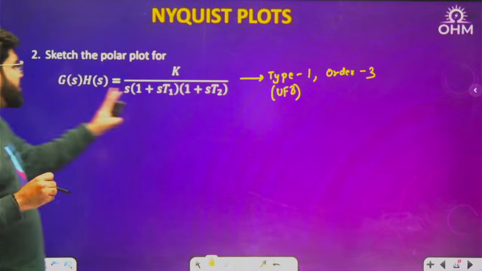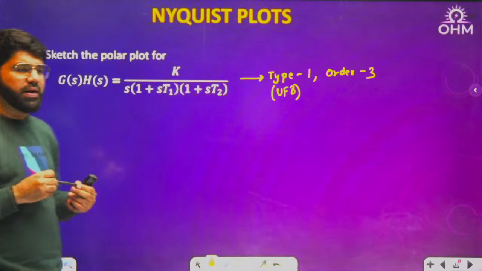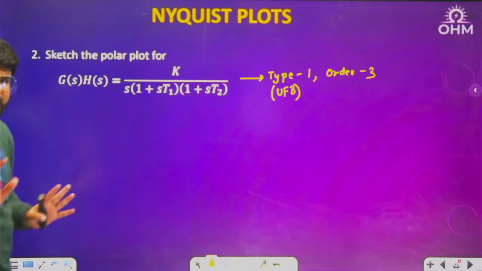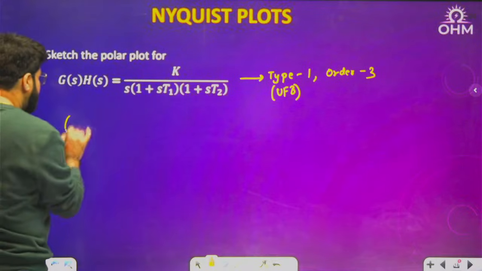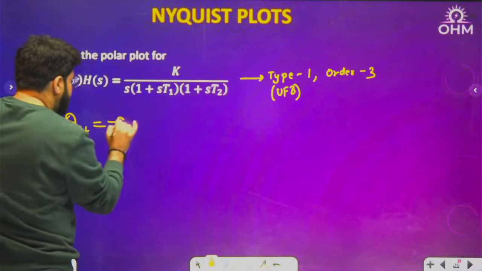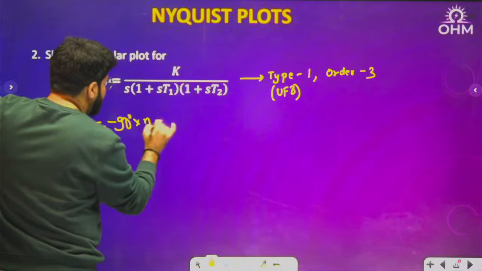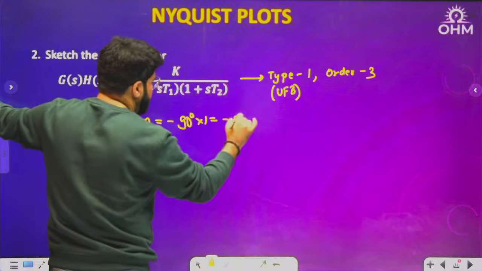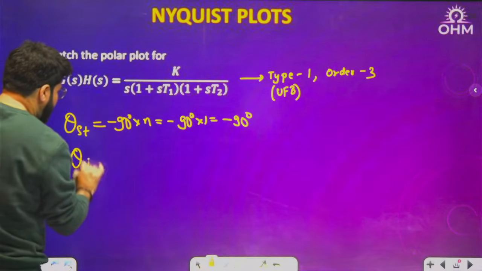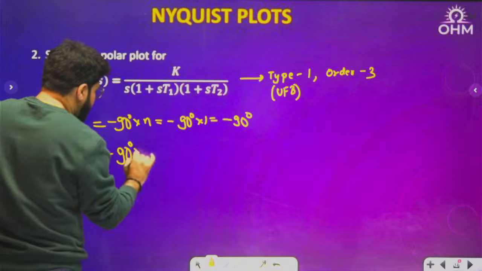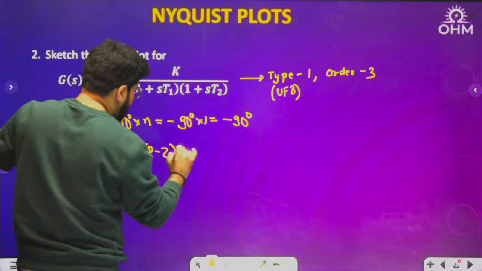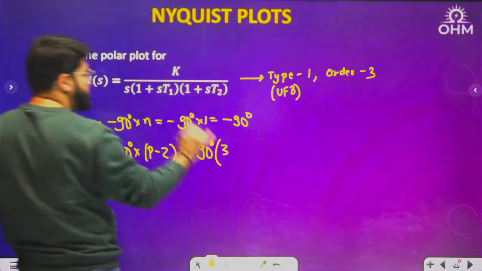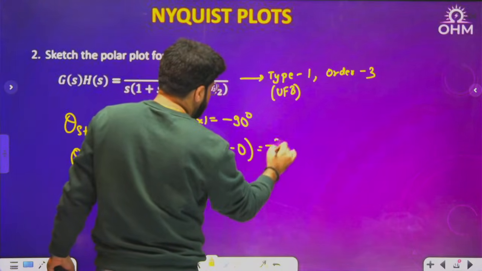Because when you form the characteristic equation corresponding to this system, it will be cubic. Now see here, if I only want starting and diving, what is the theta start for this question? Minus 90 degree into n, and n is 1, that is minus 90 degree. What is the diving angle for this? Minus 90 degree multiplied by (p minus z), that means minus 90 degree into the total number of poles, which is 3, and there are no zeros yet. We'll come to the zeros case as well.